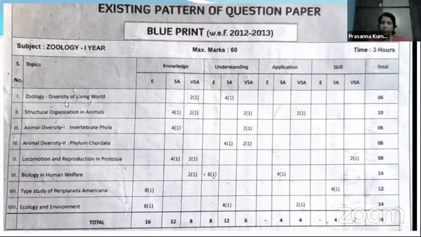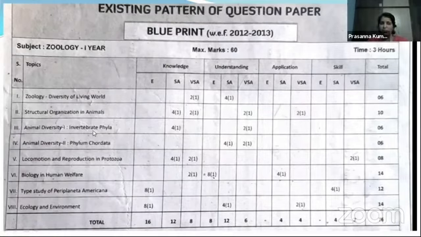In the first unit, that is zoology, diversity of living world, the total weightage of marks is 6. Means you are going to get one very short question and one 4 marks question. From the second unit, you are going to get 3 two-mark questions. Means you have to concentrate more on the very short questions of structural organization in animals. 3 very short and one 4 marks question. Each very short question carries 2 marks and a short answer question carries 4 marks. So the total weightage from that unit is 10.